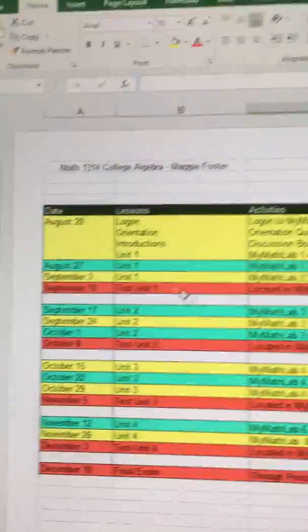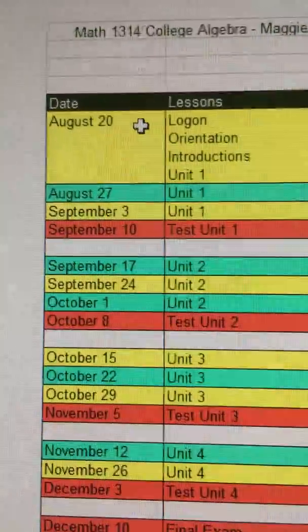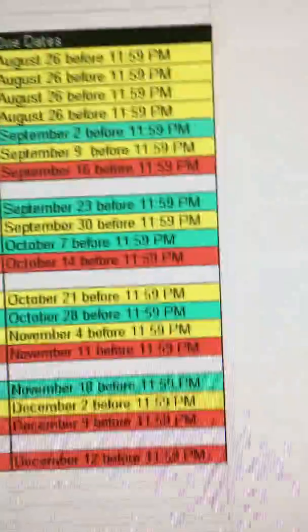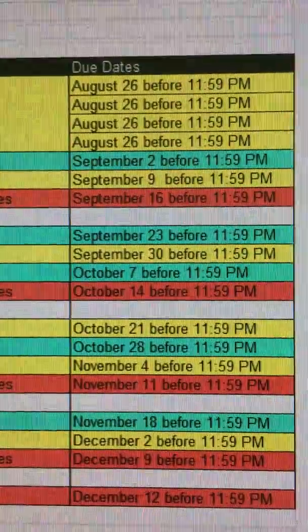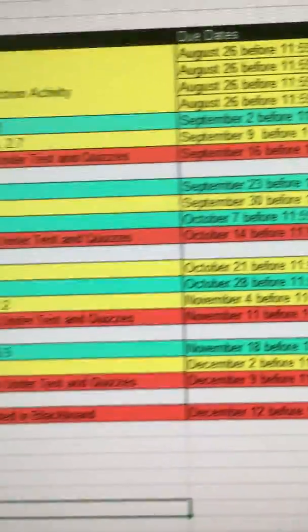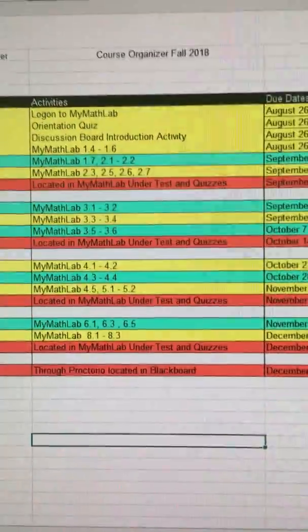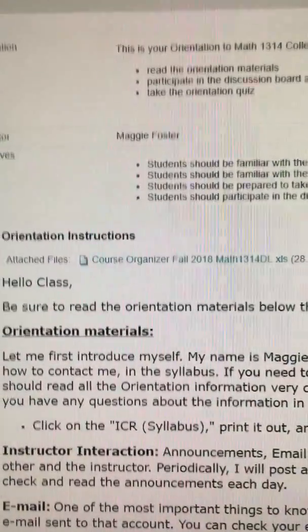So this is your syllabus. On the left-hand side, you'll see what date you start the assignment. And on the right-hand side, you'll see the date that it's due. Okay, so if you have any questions about that, please let me know. Again, I would suggest that you print that so that you can have easy access to it and you can know when all your assignments are due.